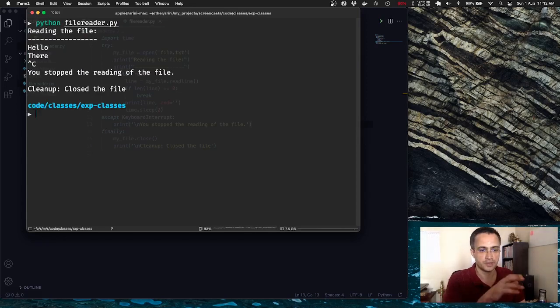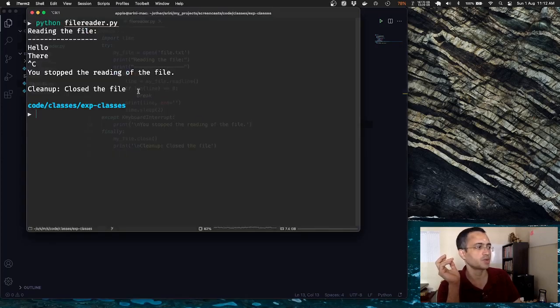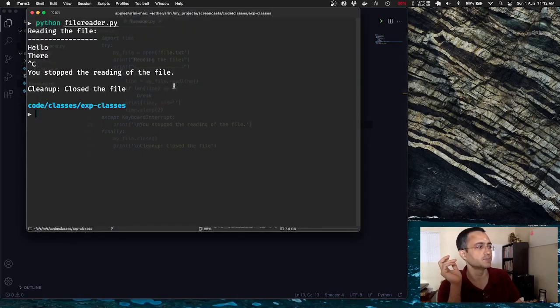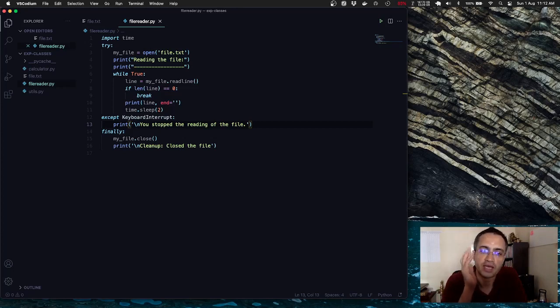Great. So here you see we read 2 lines. The control C came. This is the interrupt in action. As soon as the interrupt came into existence, the try block sort of gave up. The except block started. So you stopped reading the file, right? And then you finally see cleanup, close the file, which is the finally block, right? So even when the exception happened, the finally block got executed. The finally block is always executed, and therefore it comes in very handy.